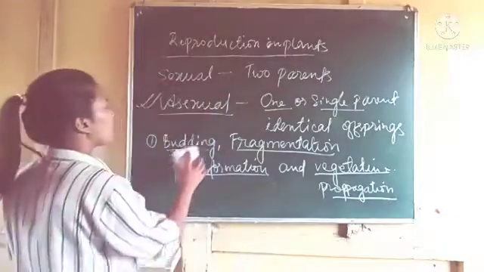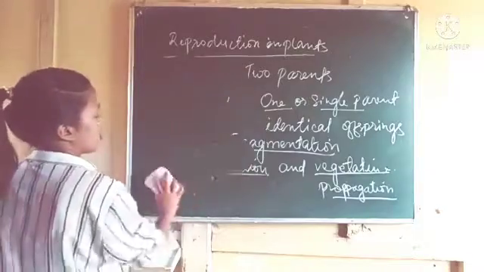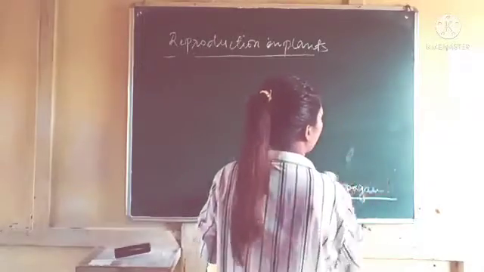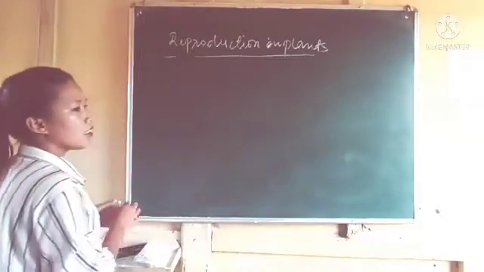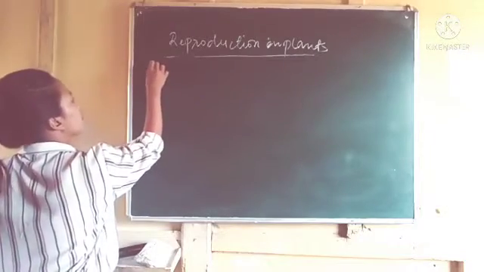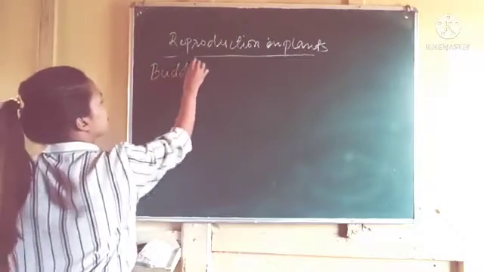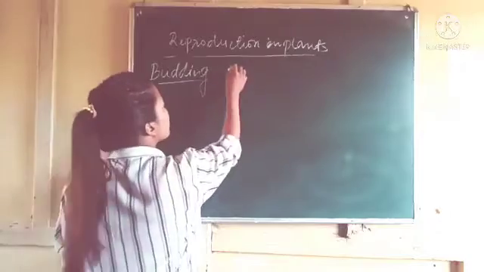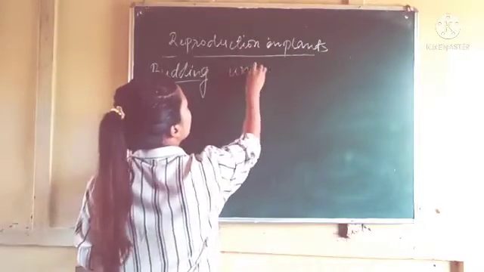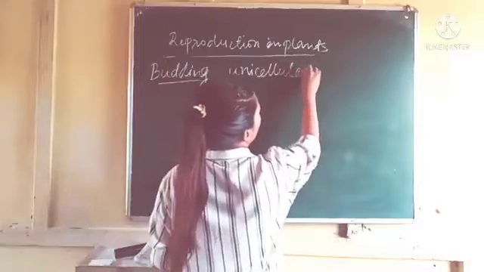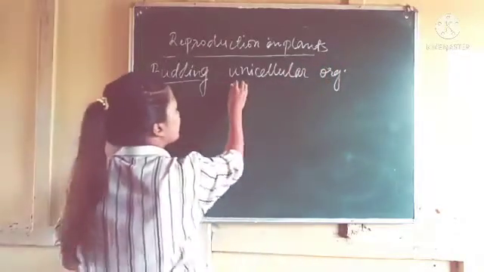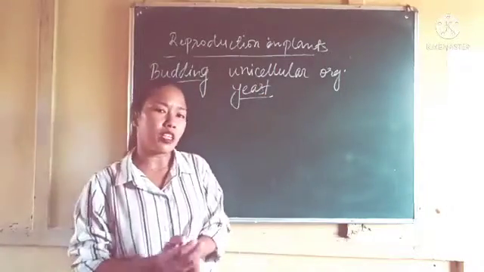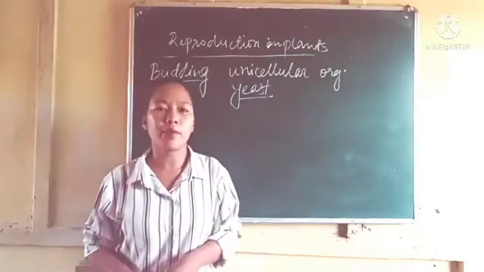In budding, how does the reproduction take place? Let us see. Budding is an asexual reproduction. This type of reproduction usually takes place in unicellular organisms like yeast. You know yeast, yes or no? So budding type of reproduction takes place in yeast.